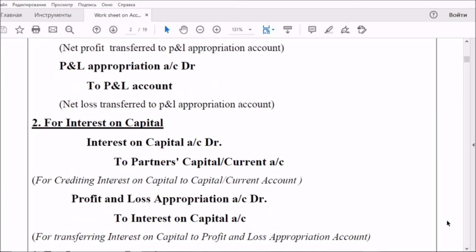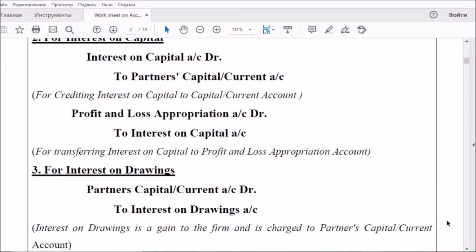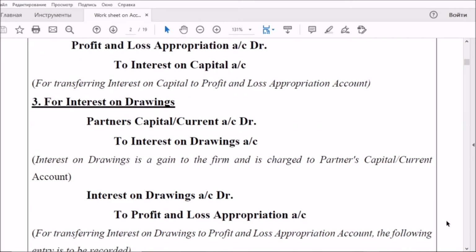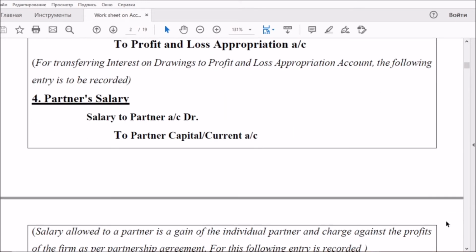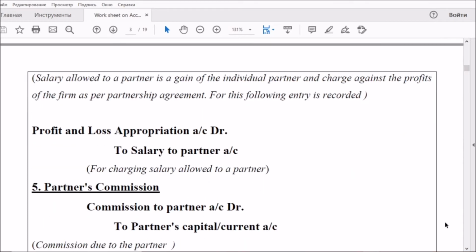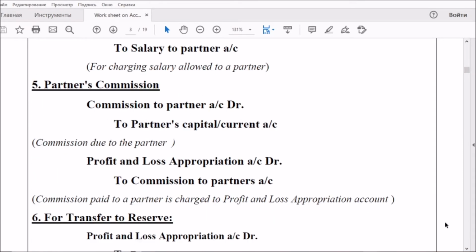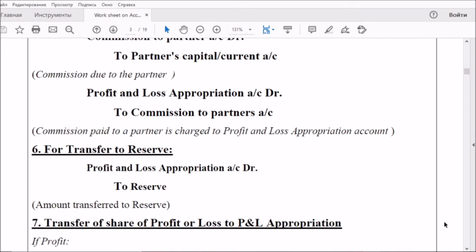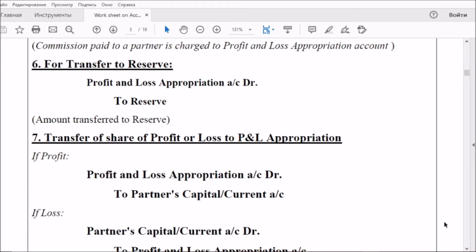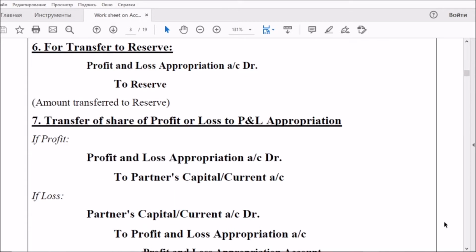Interest on capital will be debited and interest on drawings will be credited. Any amount of partner's salary or commission will be debited. The difference will be transferred to the partners' capital accounts. Remember, any amount transferred to reserve will also be debited in the profit and loss appropriation account. Keep in mind all these things.